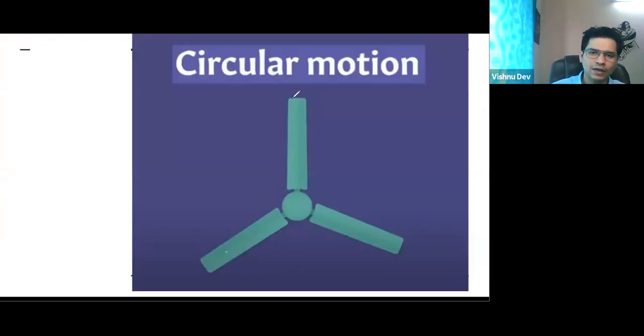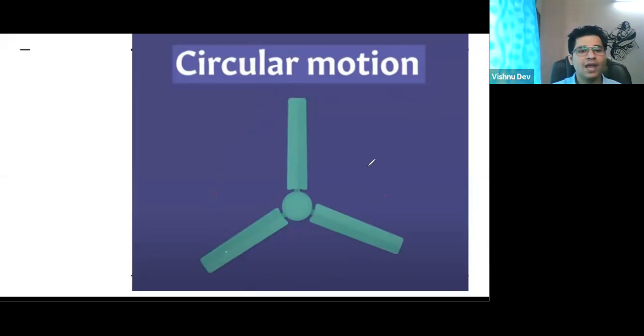Now think about it. Suppose some person is sitting on this, I hope all of you remember. According to this person, it is moving in a circle like this. I'm talking about this person who's sitting on one of the blades. The motion of this person is circular, yes or no? I guess everyone is clear in what is circular motion.